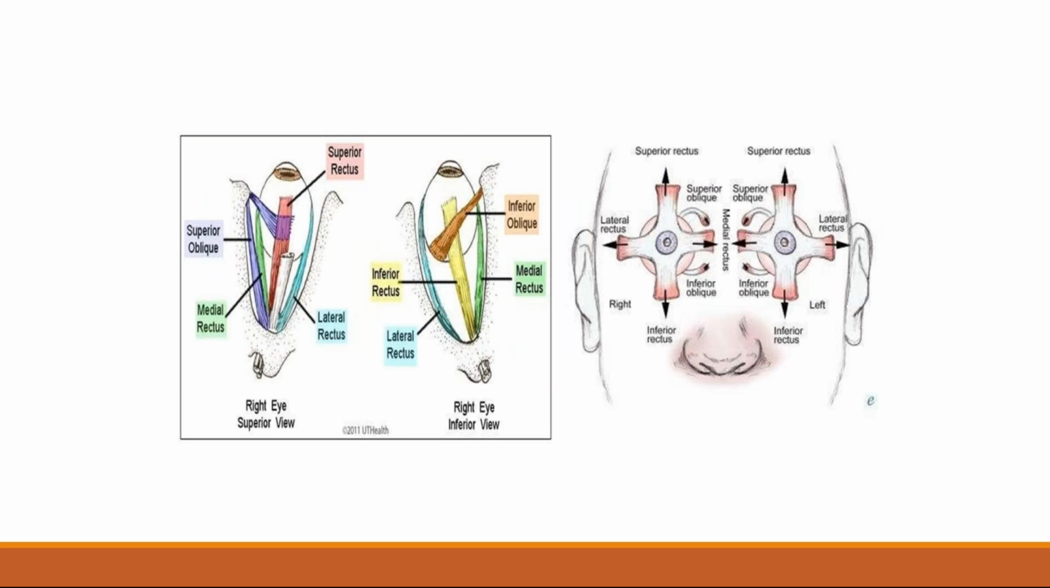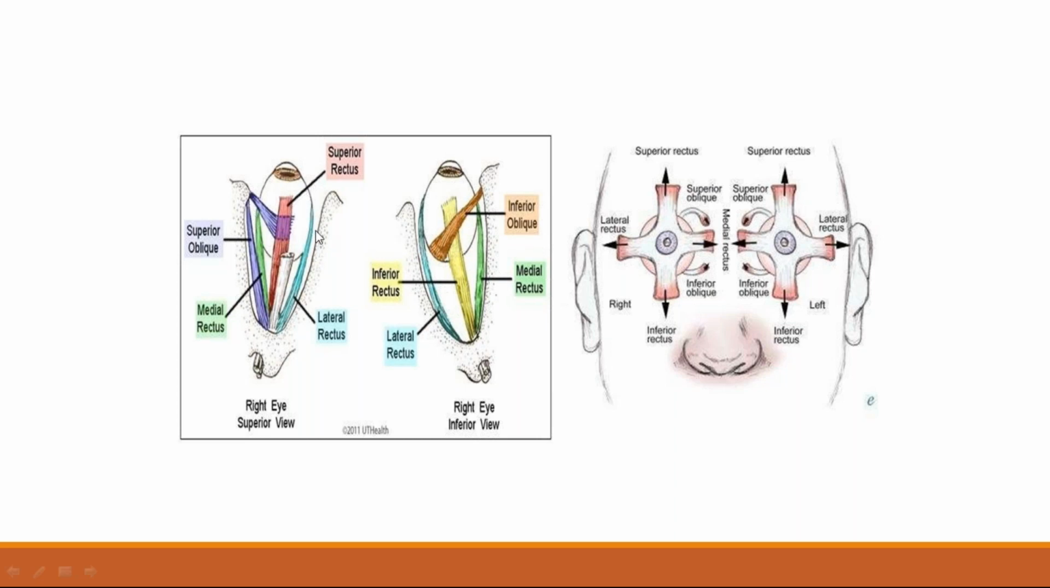These are the muscles which control the movement of the eyeballs. This is the superior rectus muscle. This is the superior oblique. This is the medial rectus. This is the lateral rectus muscle. This is the inferior oblique. Again, medial rectus and inferior rectus. These are the muscles which control the movement of the eyeball.